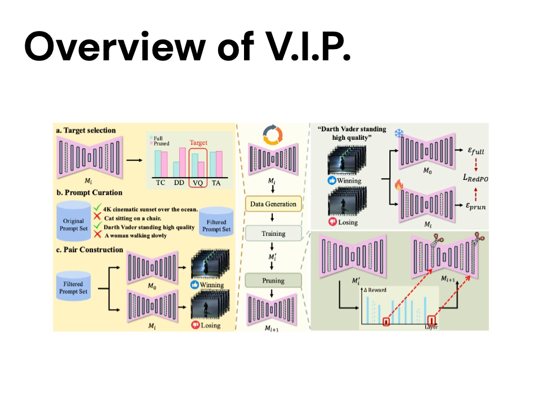First, automatic pruning. We prune blocks by ranking their evaluation scores. Second, data generation. We construct winning and losing pairs by generating prompts and videos from both full and pruned models for specific target properties. Third, distillation with our ReDPO. We iteratively train the pruned model to recover degraded dimensions using our proposed loss.